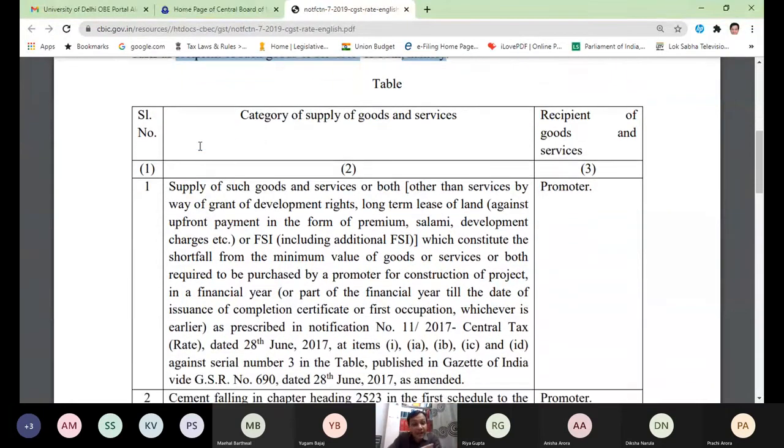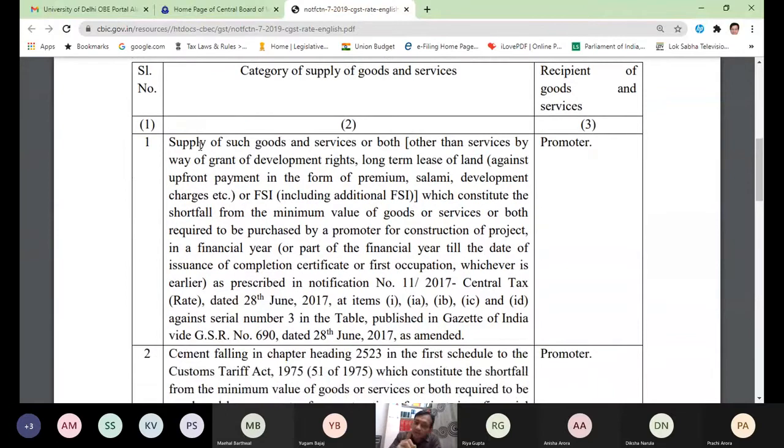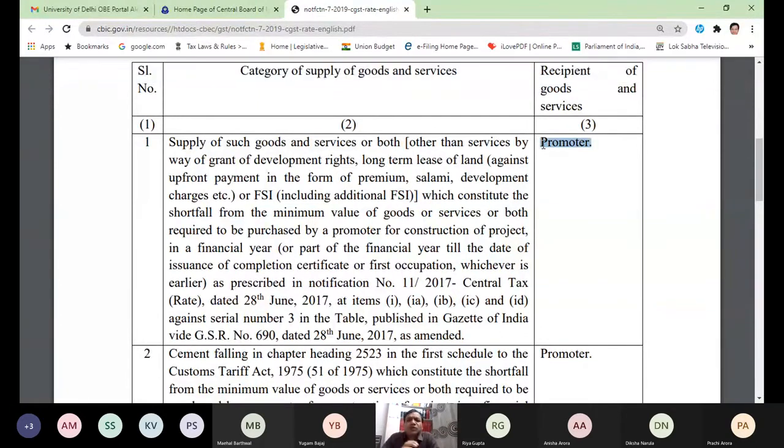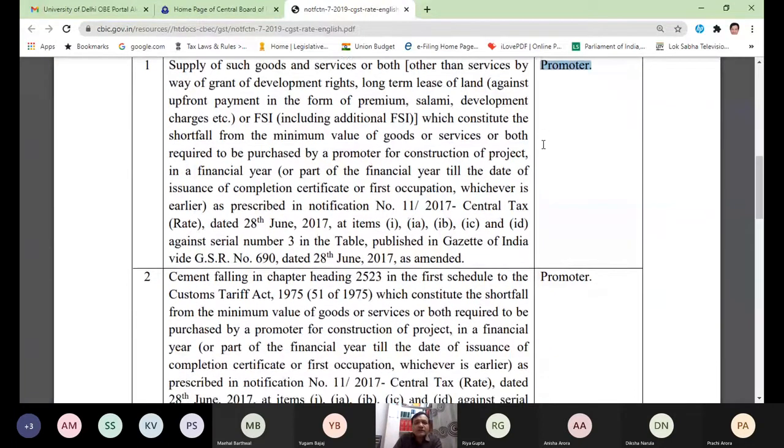Now who is the supplier? Any unregistered person is the supplier. This is one point. It is necessary that the unregistered person is the supplier. And who is the recipient? The promoter. In your course there is no need to tell you the definition of promoter, but basically these are those who are building housing projects. These are the promoters, and there are only 3 items.